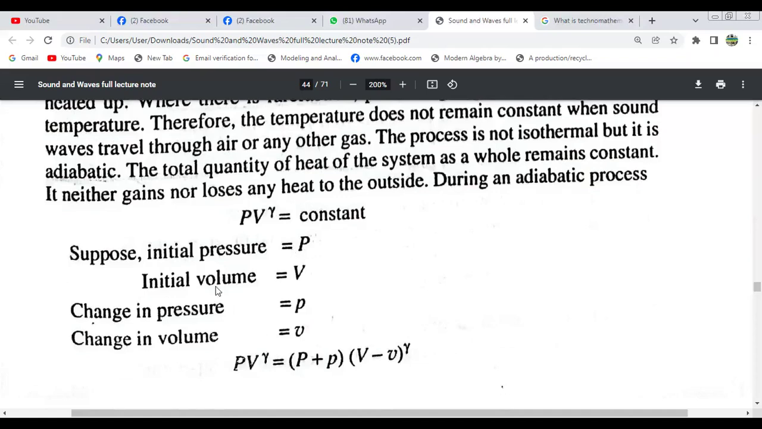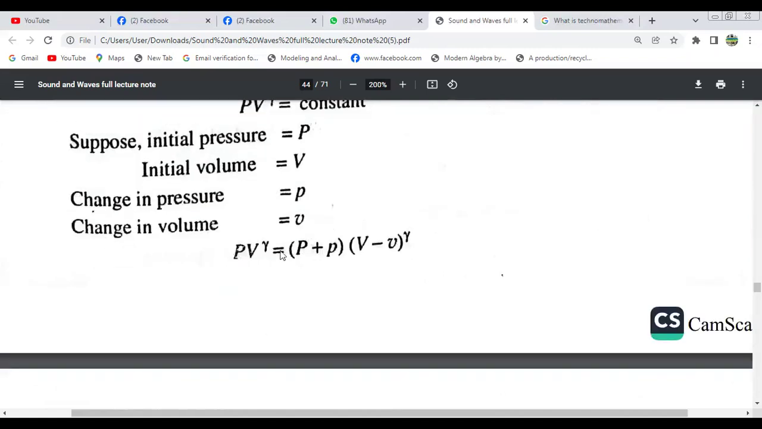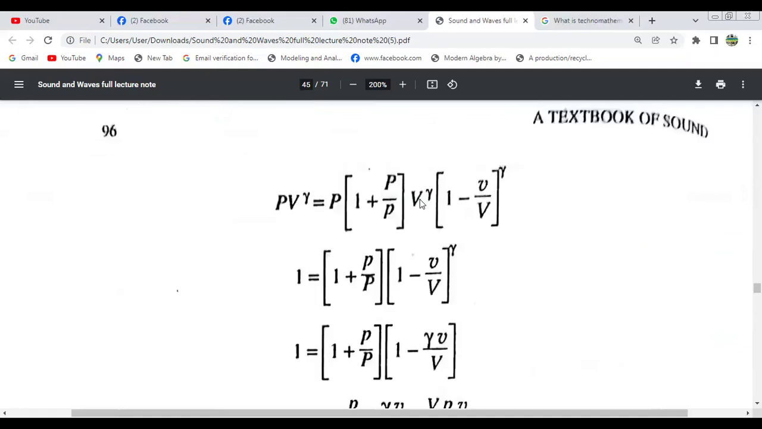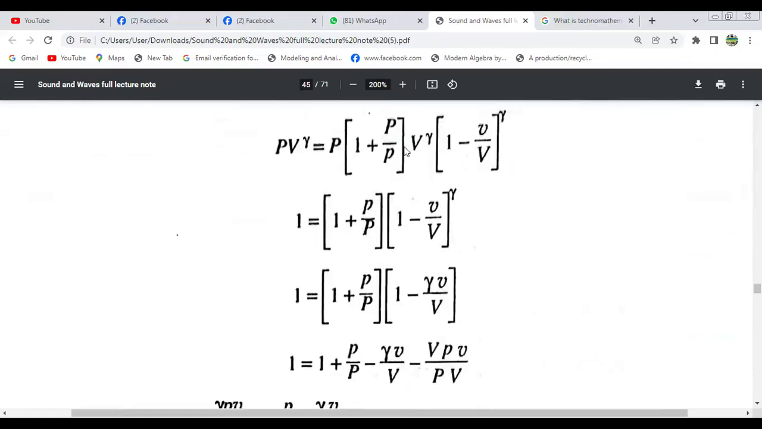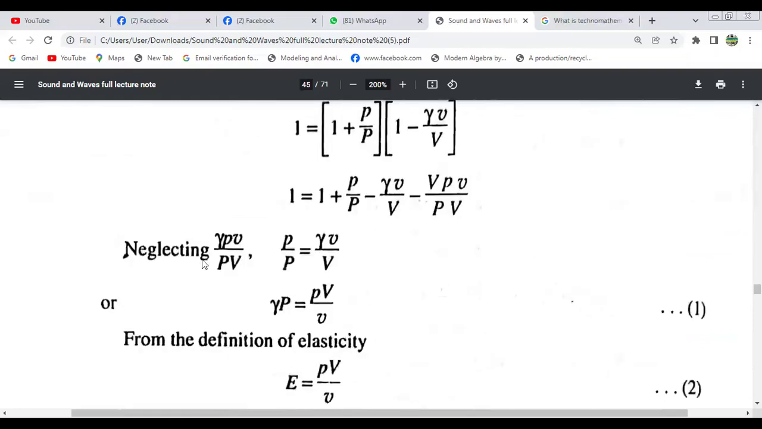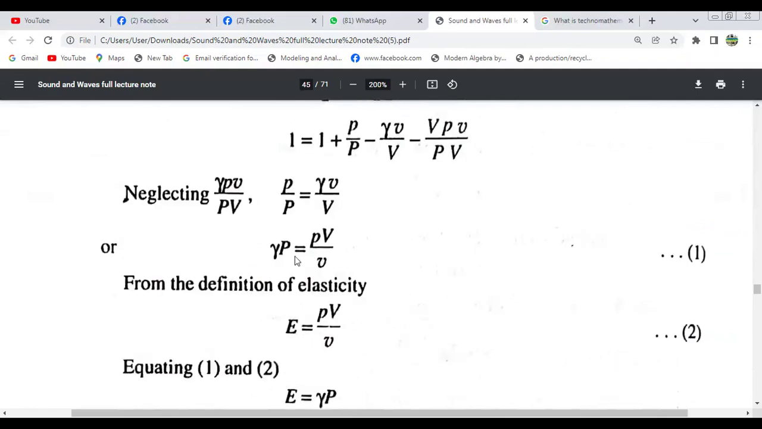So initial pressure capital P, initial volume capital V, change in pressure small p, and change in volume small v. So P plus p times V plus v to the power gamma equals P V to the power gamma. After calculation, taking P common and V to the power gamma common, PV will be cancelled from both sides. So we get this expression. Now neglecting higher terms, we get this relation, or E equals gamma P.